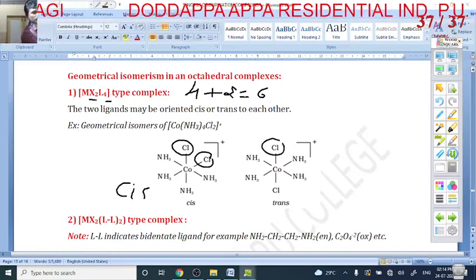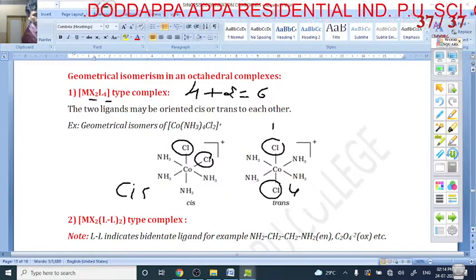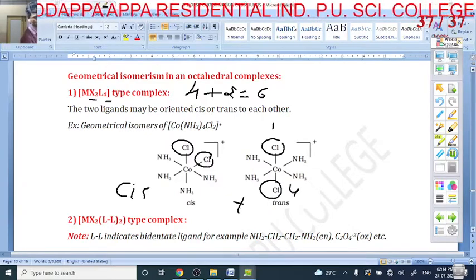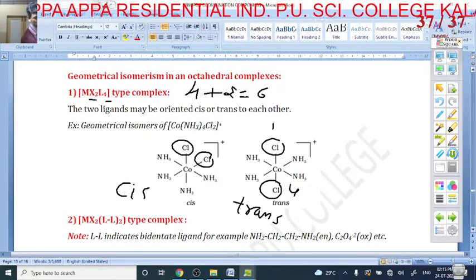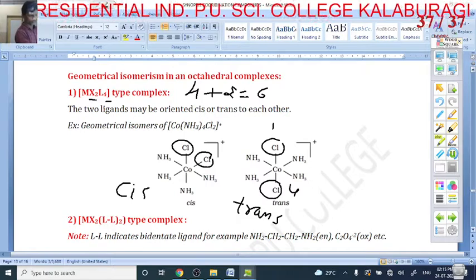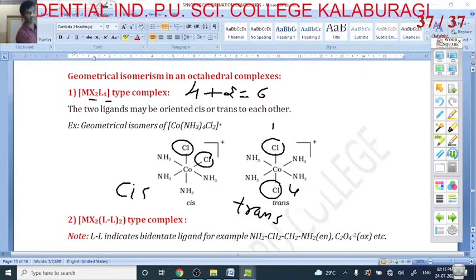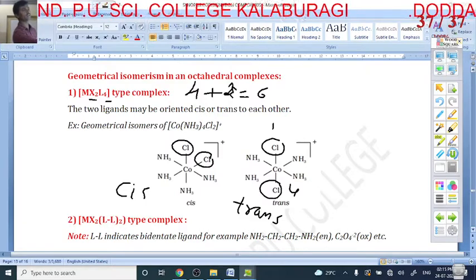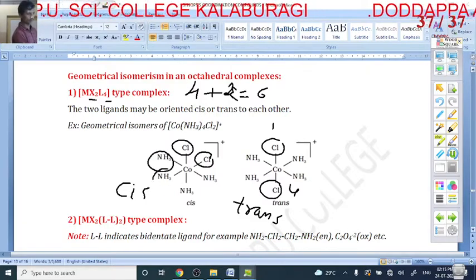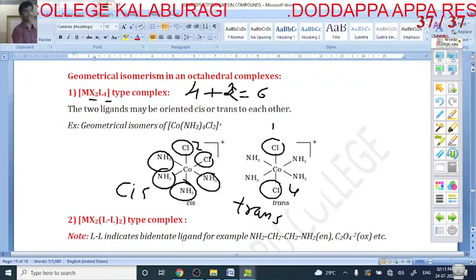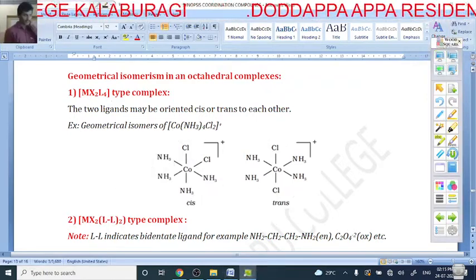Here this is the first position and this is the fourth position. The same ligands in the first and fourth position are called trans isomerism. The two same ligands of 1 and 2 position are cis; the same ligands of 1 and 4 position are trans. It is 4 plus 2: 4 ligands are the same, 1, 2, 3, 4, and the other 2 ligands are different. Next example.